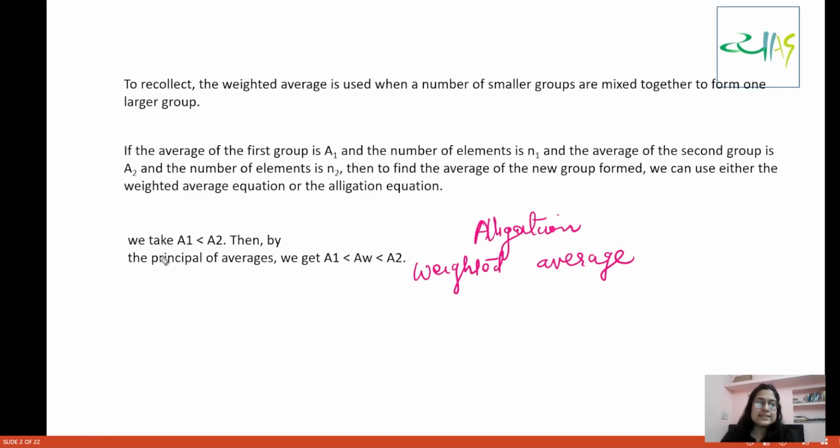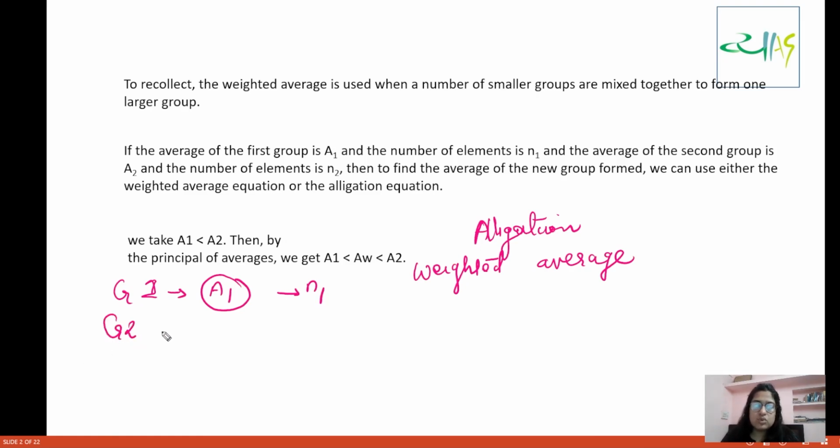You are given, say, three groups. Group 1 has an average of A1, and the number of entities in group 1 is N1.